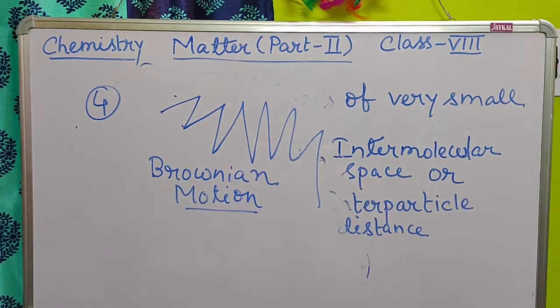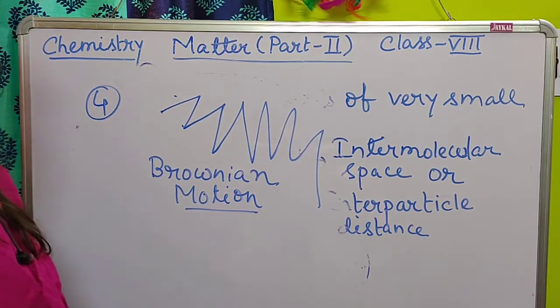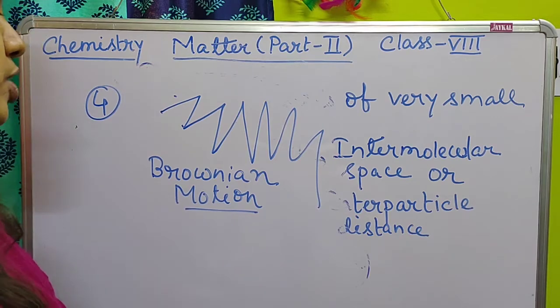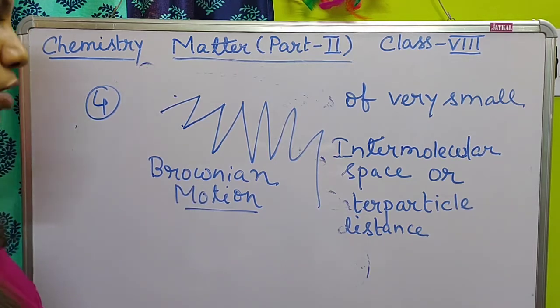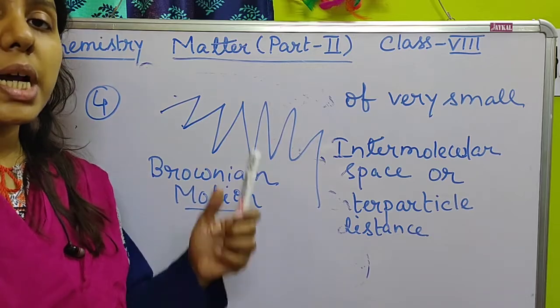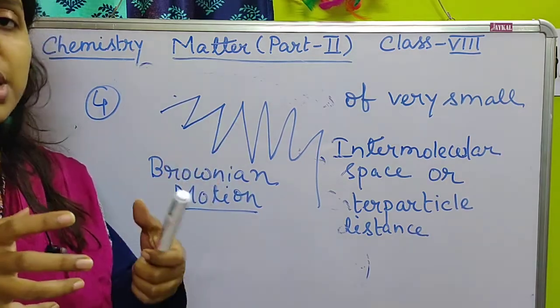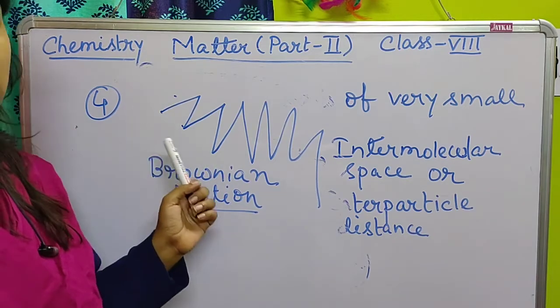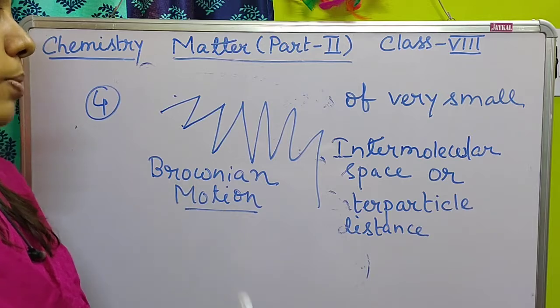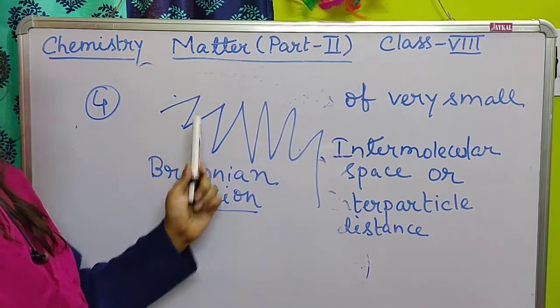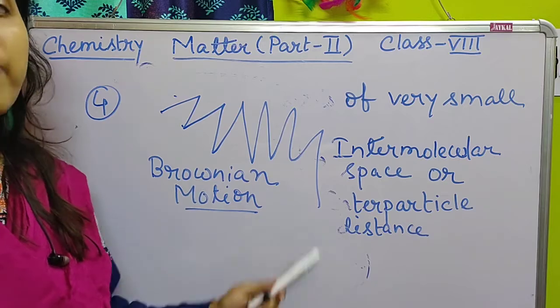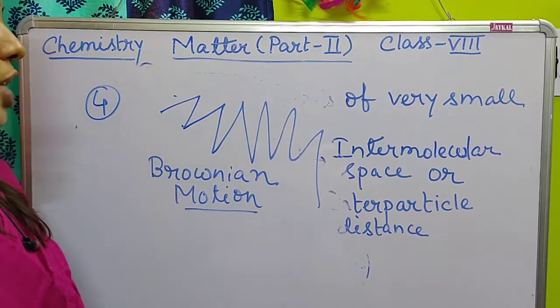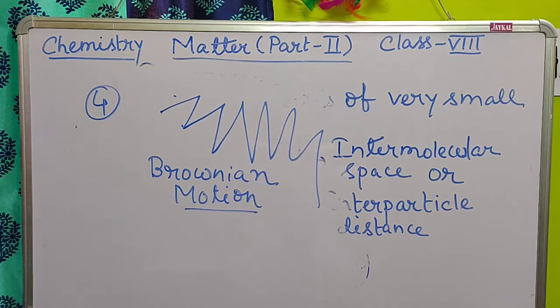But if we consider solid substances, such a motion will not be seen, because the particles of solids are tightly packed with each other, so they are a rigid substance. But in the case of liquid or gas, if we consider any one particle, we can observe that the particle is moving continuously in a zigzag or random way. This type of motion is known as Brownian motion. Clear? Okay.